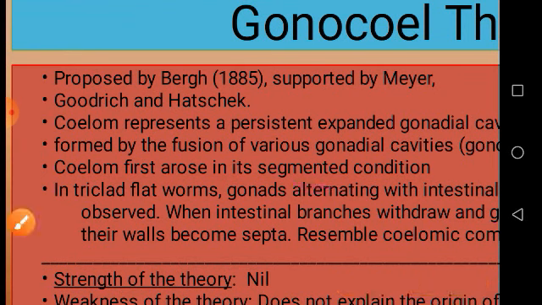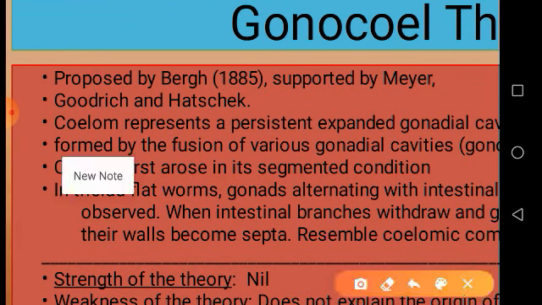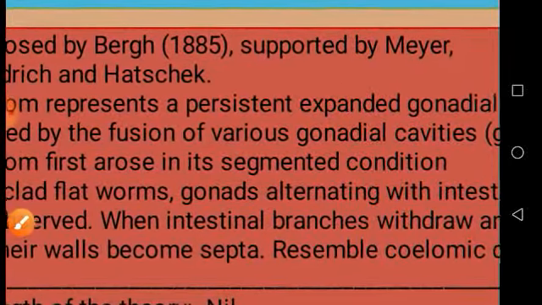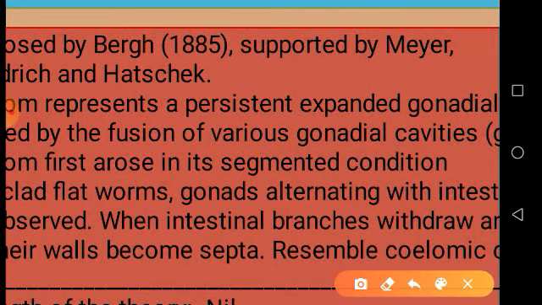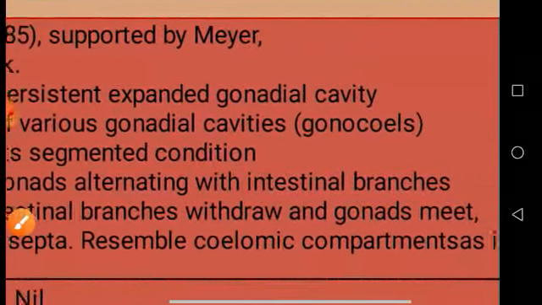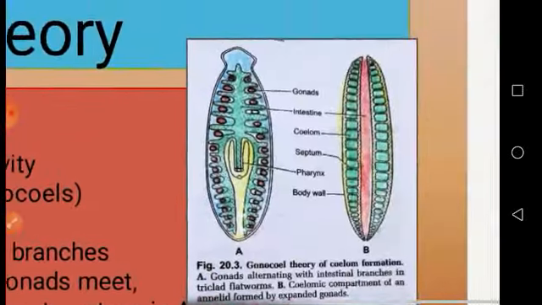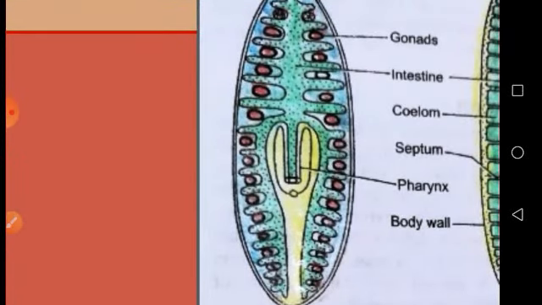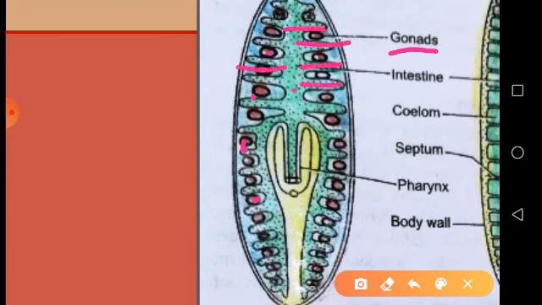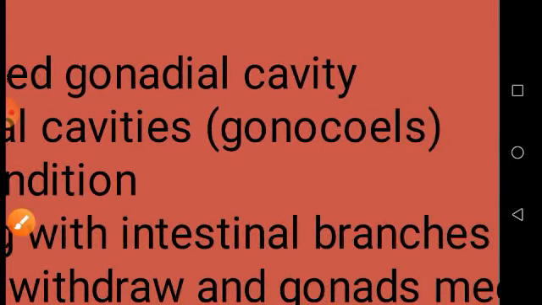Then they observed what happens in triclad flatworms. In triclad flatworms, they saw gonads alternating with the intestinal branches. Here you can see gonads alternate with the intestinal branches. These small rounded pebble-like structures are all gonads, and these are intestinal pouches. On both sides intestinal pouches are there, so gonads are placed in between the intestinal pouches. So what they are saying, let us see.